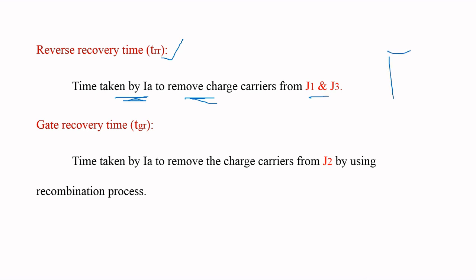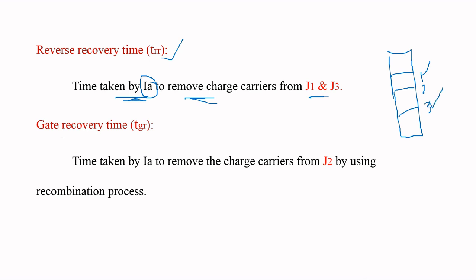We are having a thyristor like this, a 4-layer device with junctions J1, J2 and J3. The time taken by the anode current to remove the charge carriers from the outer junctions J1 and J3 is nothing but reverse recovery time.